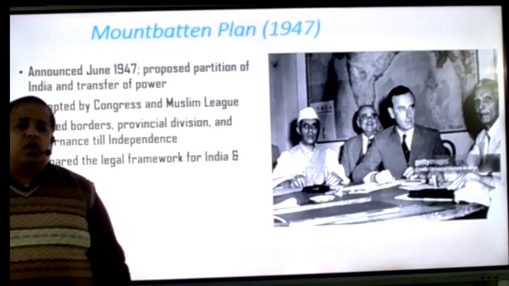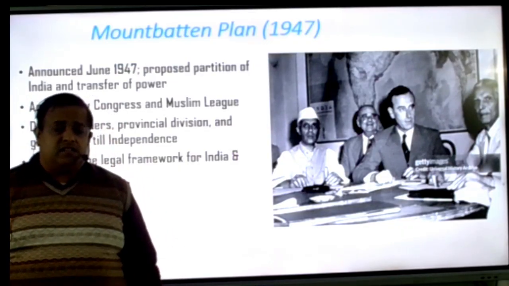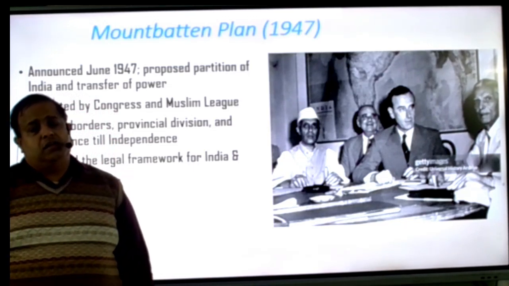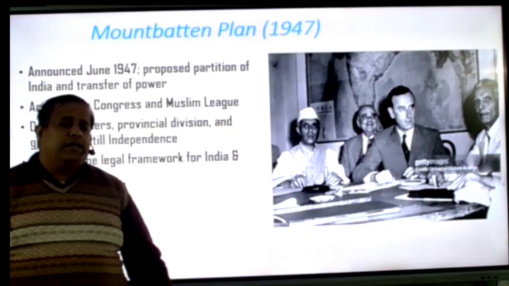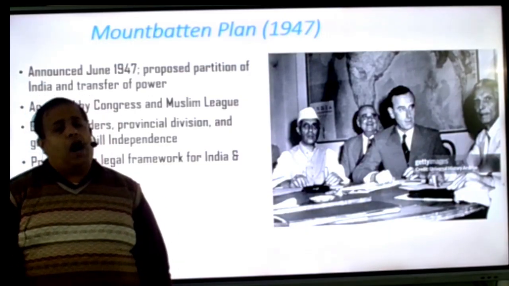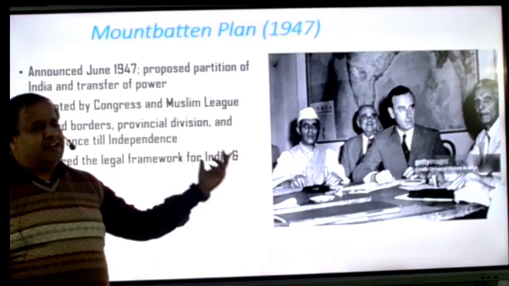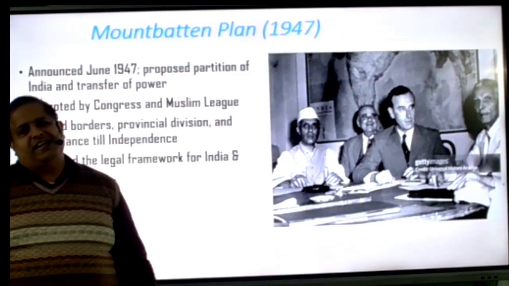He was also confused about how he had to decide. I have to divide a country, not a house of two brothers. In 2 weeks, and before this I never stayed in India. So how can I divide this country? They said, okay, this is the map, make a line. What a bullshit, what a division.